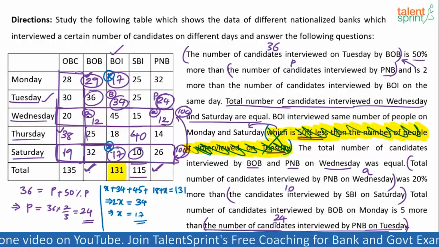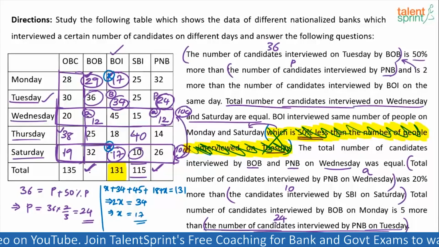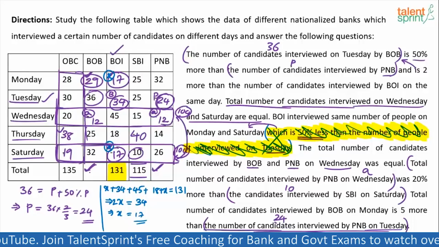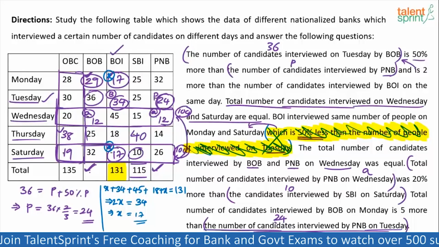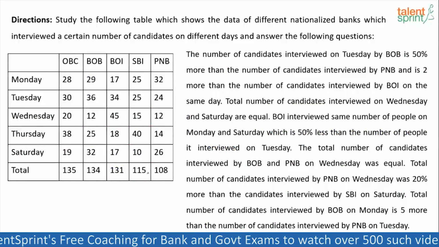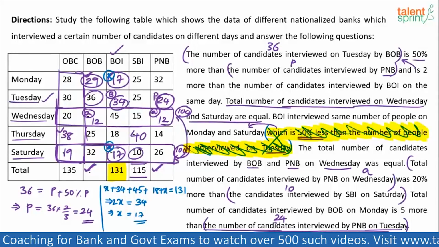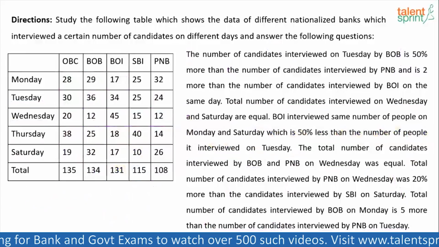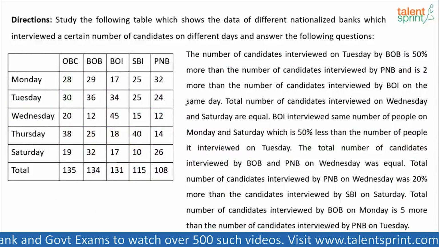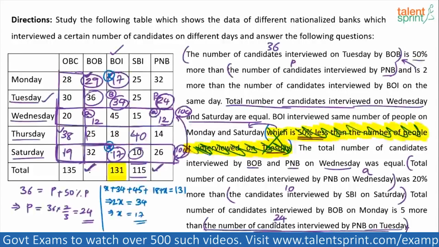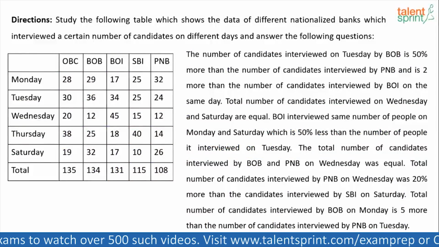Okay. So I think now that we are done, let's just move to the next slide. So I have all these numbers written here in proper font. Of course, totals also have been calculated, but I would recommend not to find out the total of BOB and PNB. So these are all the values. Let's quickly look at answering the questions now.